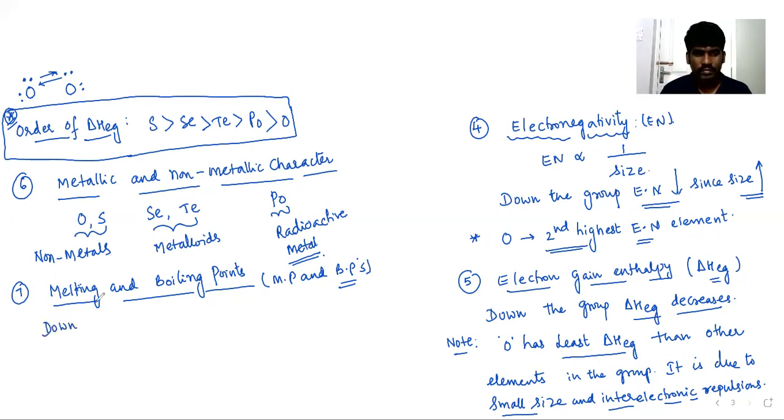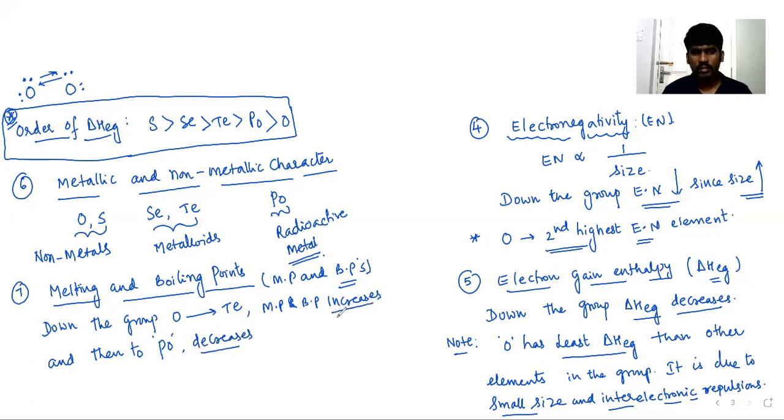Down the group from oxygen to tellurium, melting point and boiling point increase, and then to polonium they decrease.